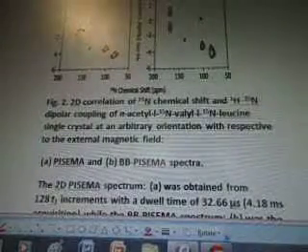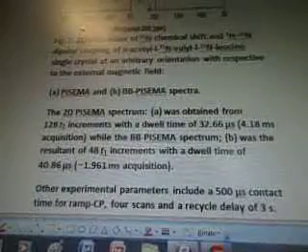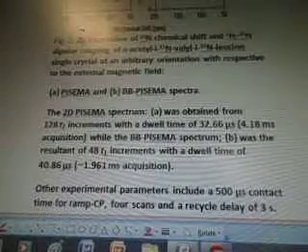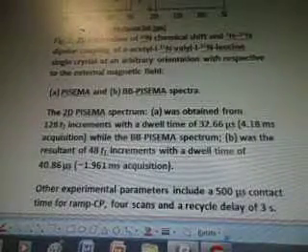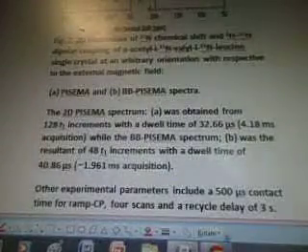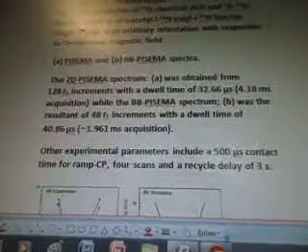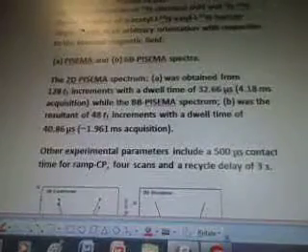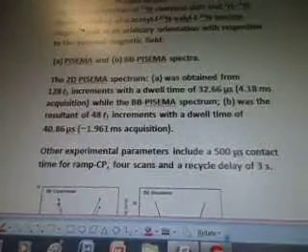A is PISEMA and B is BB PISEMA spectra. In 2D PISEMA spectrum, A was obtained from 128 T1 increments with a dwell time of 32.66 µs, 4.18 ms acquisition, while the BB PISEMA spectrum was the result of 48 T1 increments with a dwell time of 40.86 µs, and 1.961 ms acquisition.